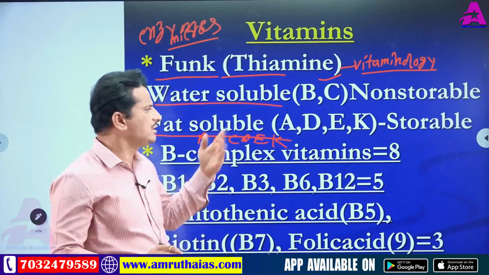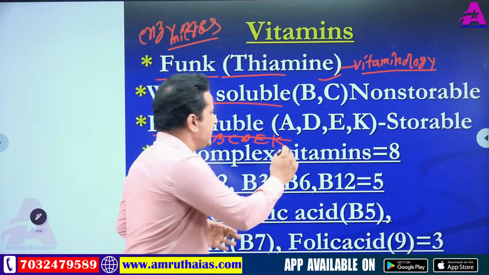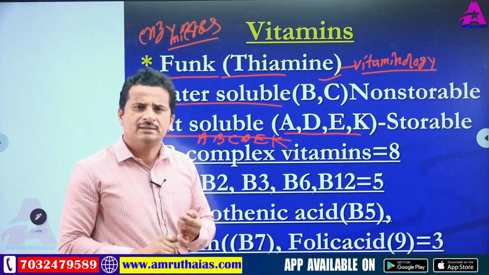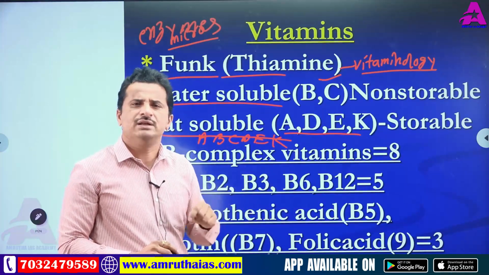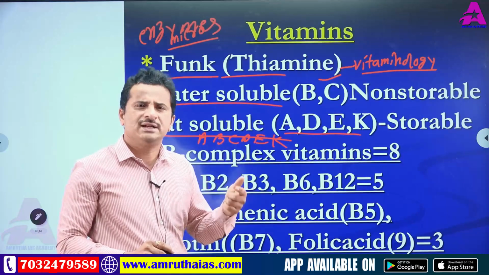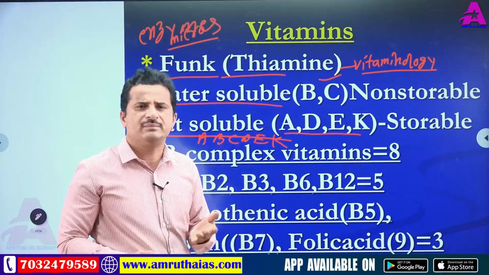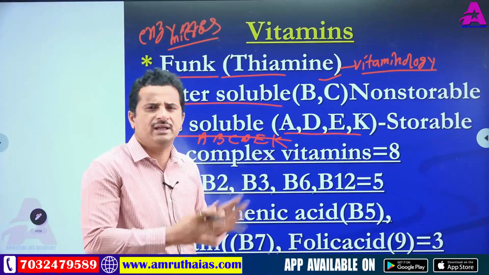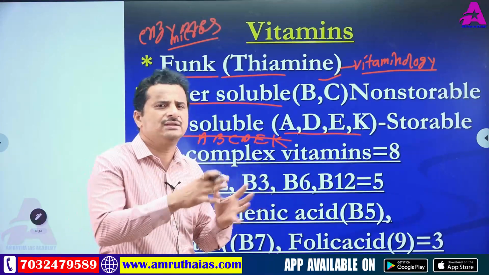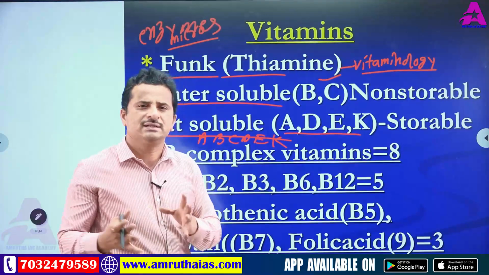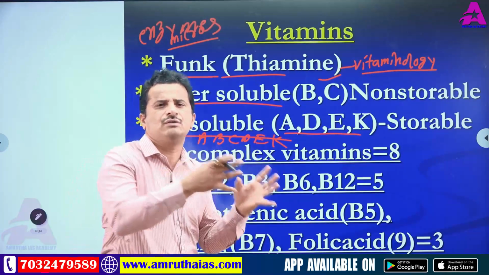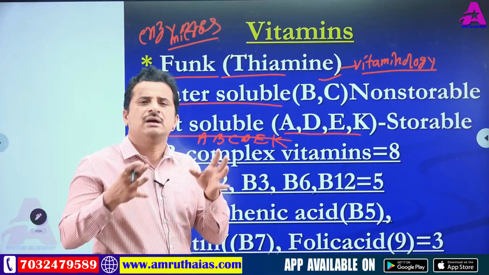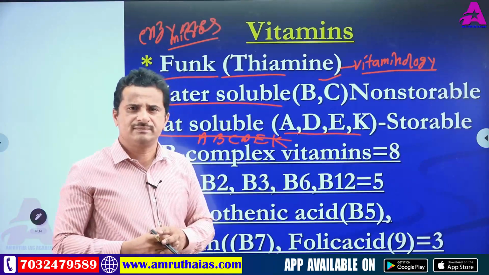Next, fat soluble vitamins: A, D, E, K. These are actually fats and oils. That's why an oil easily dissolves in another oil. For example, a sunflower oil brand is enriched with vitamins A and D. They add extra A and D to that oil, because these vitamins are ready to dissolve in oil. So these are fat soluble vitamins.